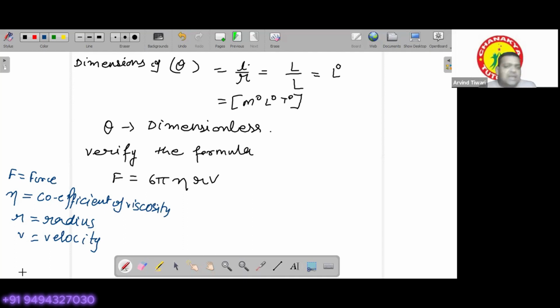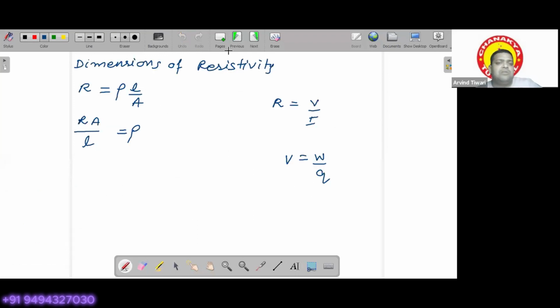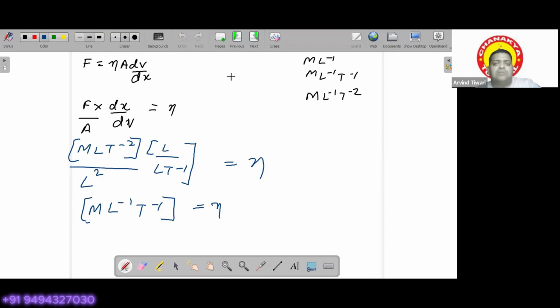If you want any help, we have already calculated the dimensions of eta. Have you noted down the dimensions of eta? It's M L to the power minus 1 T to the power minus 1.